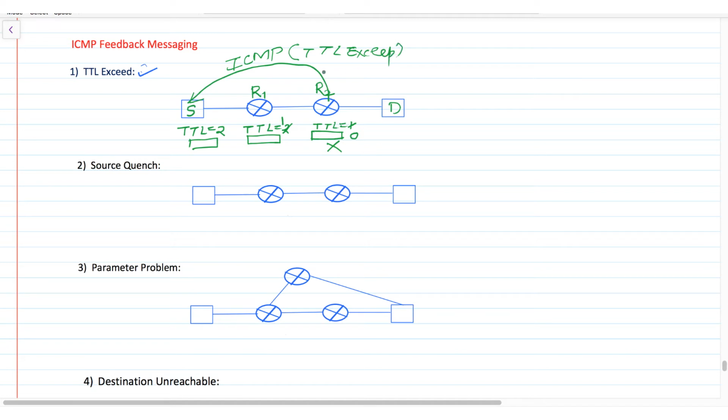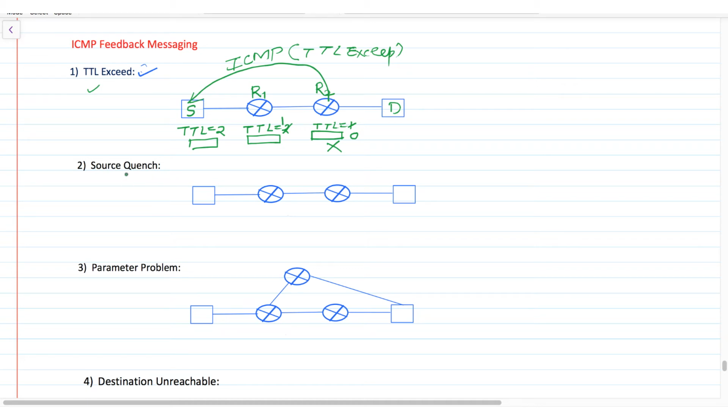It means the TTL value is exceeded, kindly send the packet by increasing this TTL value. So next time this source will increase the TTL value before forwarding, or it will understand that my packet may be involved in a circular loop. So this is called TTL exceeded.